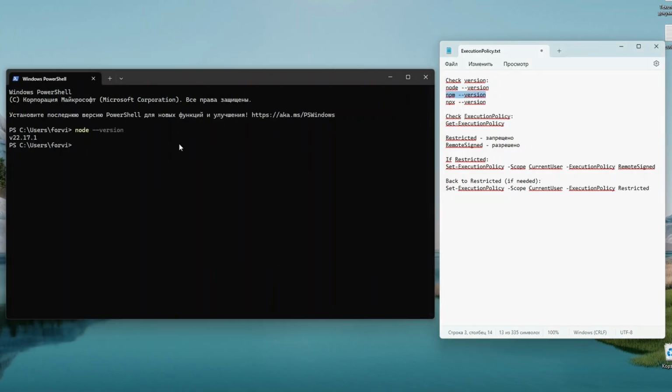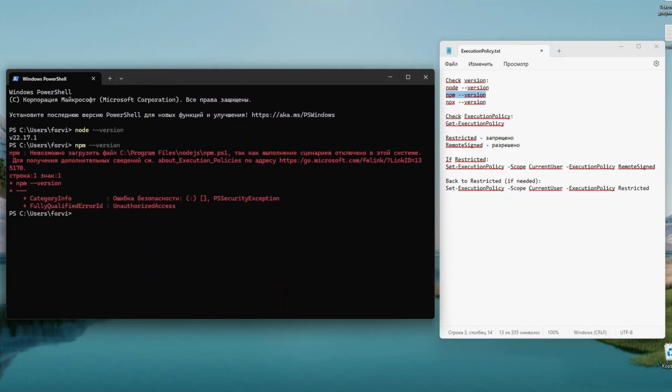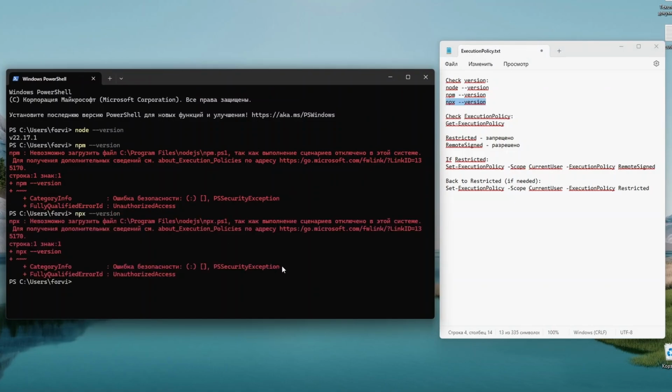Next, run the command npm --version. Most likely you will get an error here because in Windows script execution is forbidden by default. You will get the same error when running the command npx --version for the same reason. Don't worry, it's not really an error, everything's fine. We just need to allow Windows to run Node.js scripts.